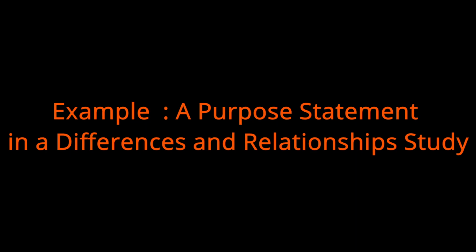Now there is another example, a purpose statement in a difference and relationship study, and it can be written as: the purpose of this study was to determine the difference between public and non-public school education principals and teachers of students with severe emotional disturbance on their leadership orientation.